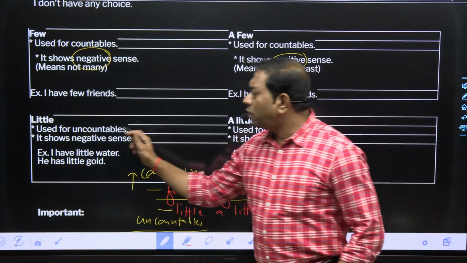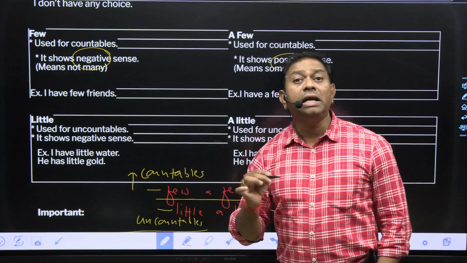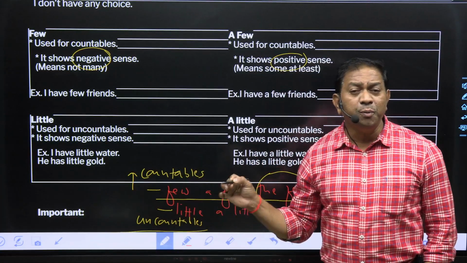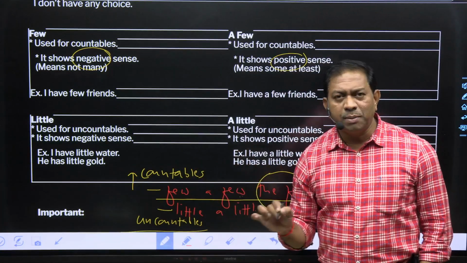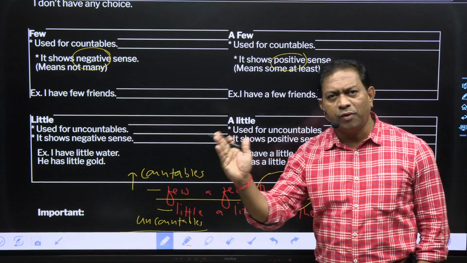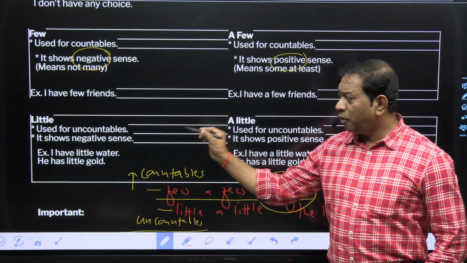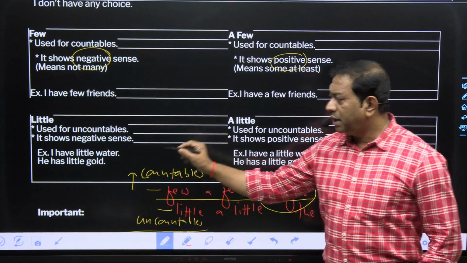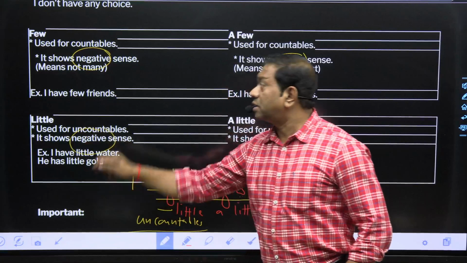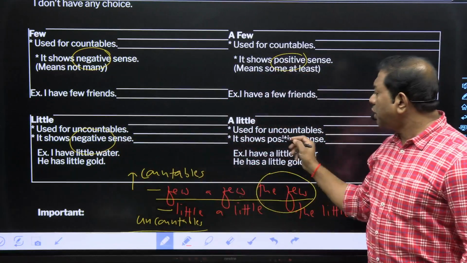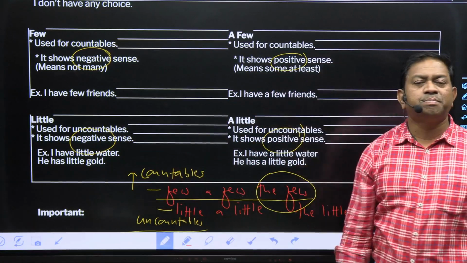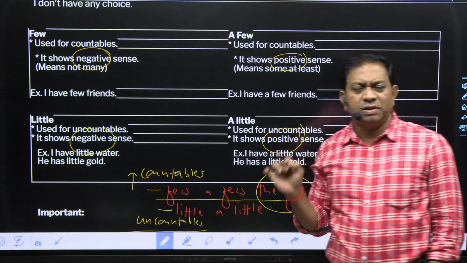After that, the same thing happens with little, a little, and the little. Little, a little, the little are used for uncountables. Few, a few, the few are used for countables. Clear? Countable मालूम है? 1, 2, 3, 4, 5. हाँ. So little is used for uncountables, but it has negative sense, just like few. A little shows positive sense, and the little means sufficient.